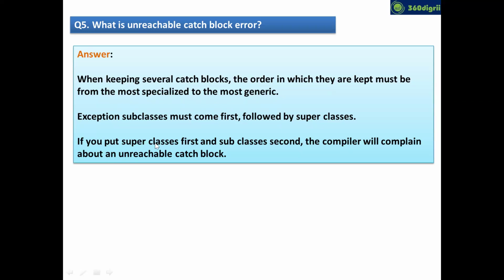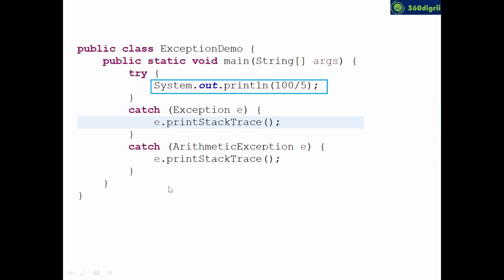If you put the superclass first and subclasses second, then the compiler will complain about an unreachable catch block. Now, I think, guys, you're clear. The output of this code is not your 20 or 25. The output of this code is actually no output. The program will give a compile time error. The error is unreachable catch block. Does that make sense?